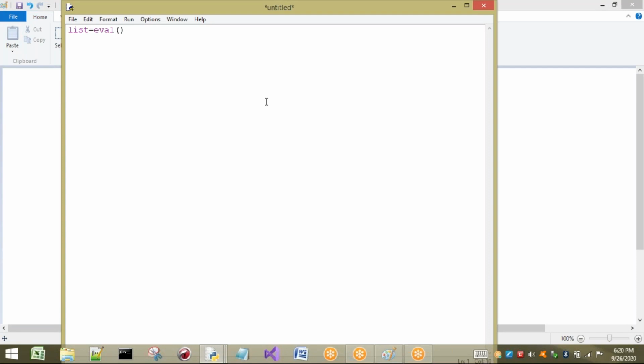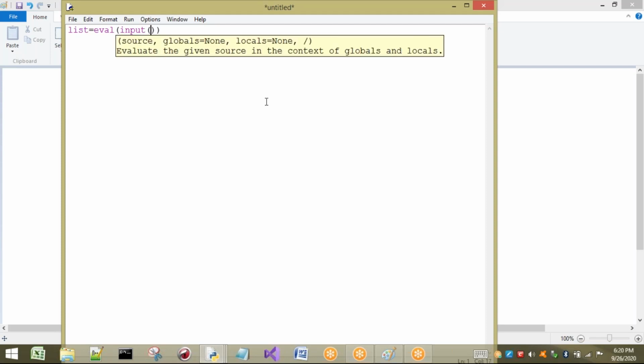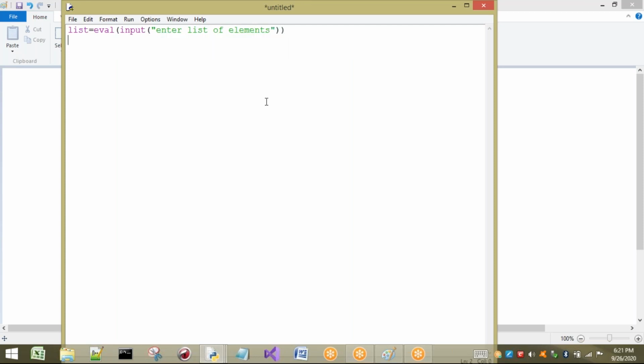So eval, what is the use of the eval function? It can understand whatever type we are going to give as an input. For example, I want to ask the user to enter a list of elements. So now see, the user is going to do what?